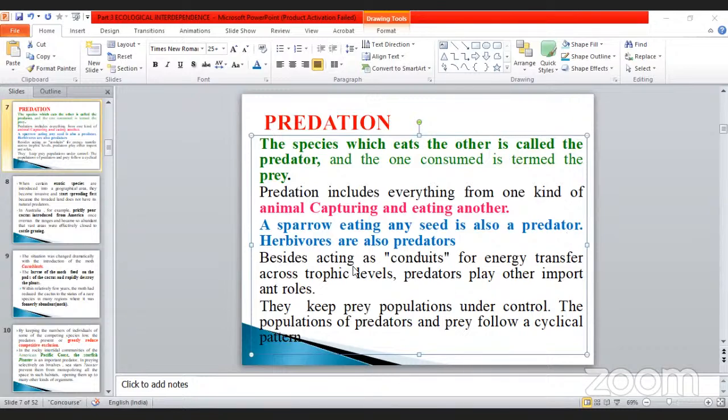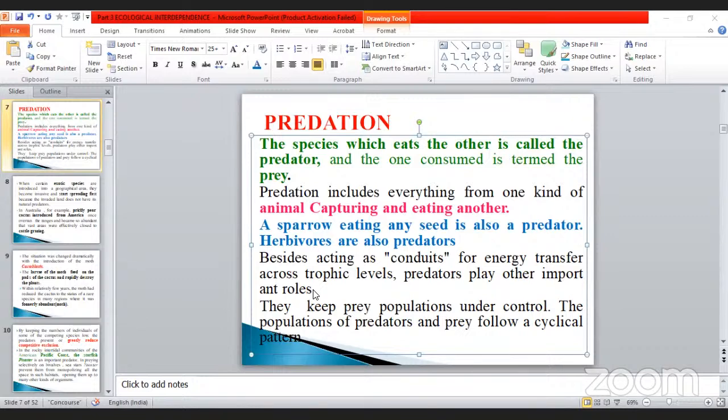Besides acting as a conduit for energy transfer across trophic levels, predators play other important roles. Yesterday we saw that when studying the food chain, the producer is the first trophic level. The second is the herbivore, the third is the carnivore: primary, secondary, tertiary carnivores.